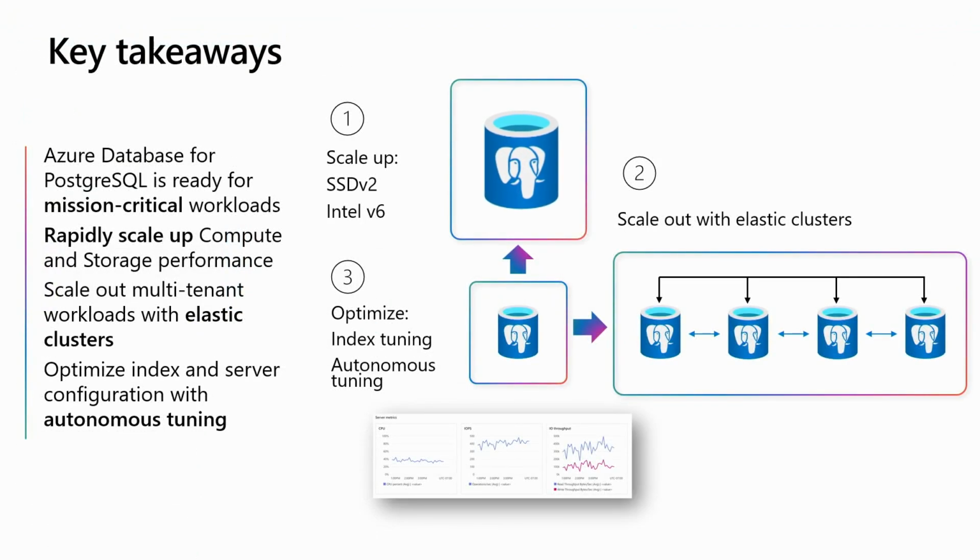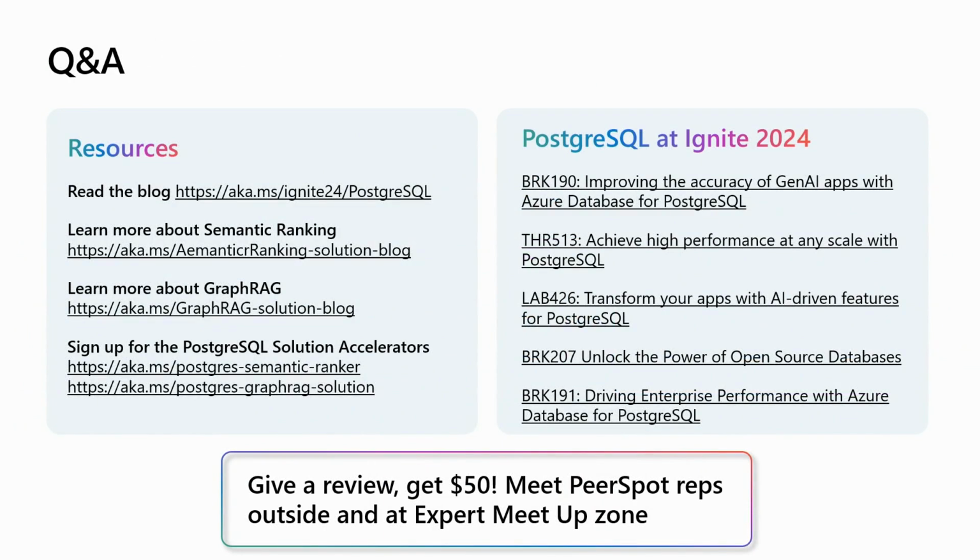I know we're out of time now. Just the key takeaways from this session then. We split up the complex performance problem space into 3 main areas: scaling up with applying larger SKUs, better hardware; scaling out with elastic clusters; and then new methods of taking the hard work, in a sense, democratizing index tuning and server parameter tuning with autonomous tuning. So that takes us to the end.